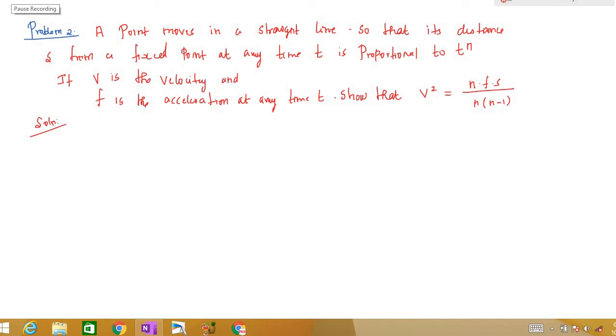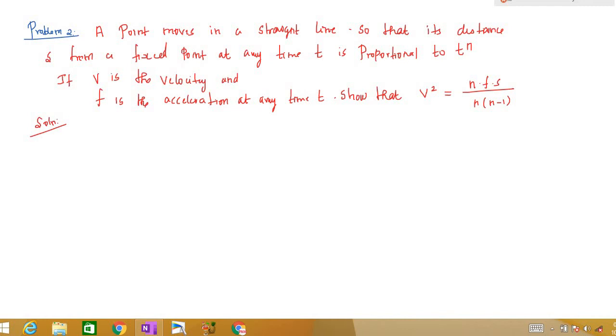So now we'll move on to the second problem. A point moves in a straight line, so that means we are in rectilinear motion. First you fix the topic so that its distance is s. In the previous problem we had x to be the distance, here s is the distance, right? So velocity will be ds by dt, because here only the symbol is changed, nothing else.